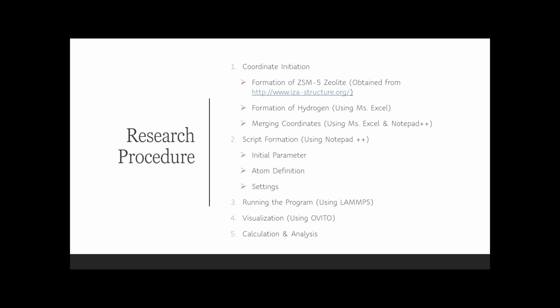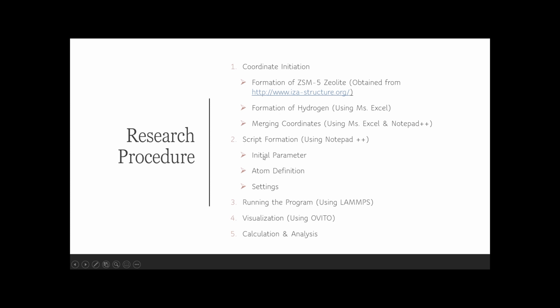This is the research procedure. First is coordinates initiation. We initiate the atom coordinates of the materials and hydrogen gas. For the materials, we obtain the database from the International Zeolite Association Structures website. For the hydrogen, we initiate the atom coordinates manually using Microsoft Excel. After that, we merge both coordinates.